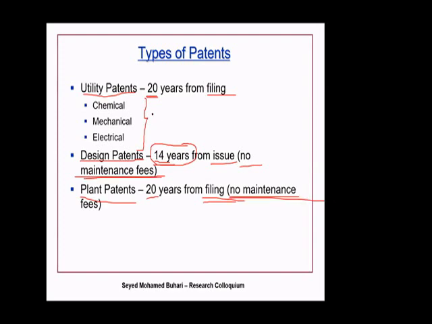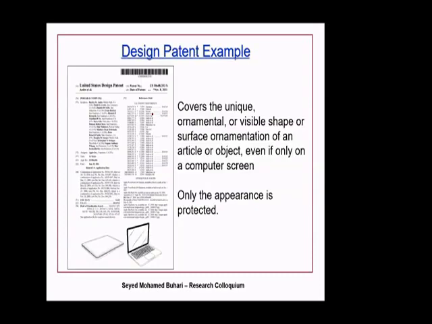So what do you mean by utility patent? What do you mean by design patent? Let's look at what each of these types covers. If you talk about a design patent, something of a design. For example, the design of a screen, right? Design of some ornament, right? This is about design. So the main point here is the appearance is protected. This is something very common, okay? This is the design patent.